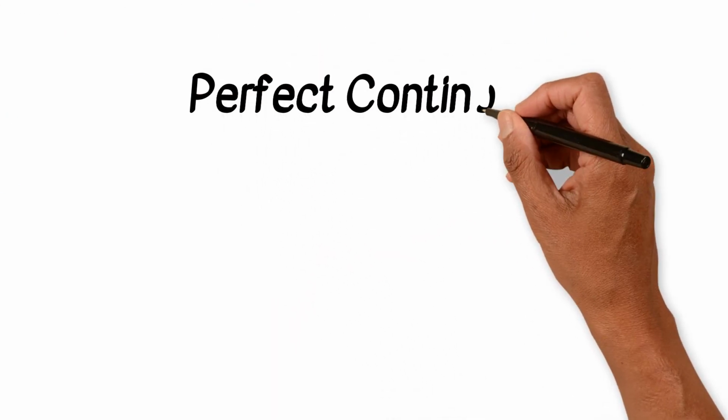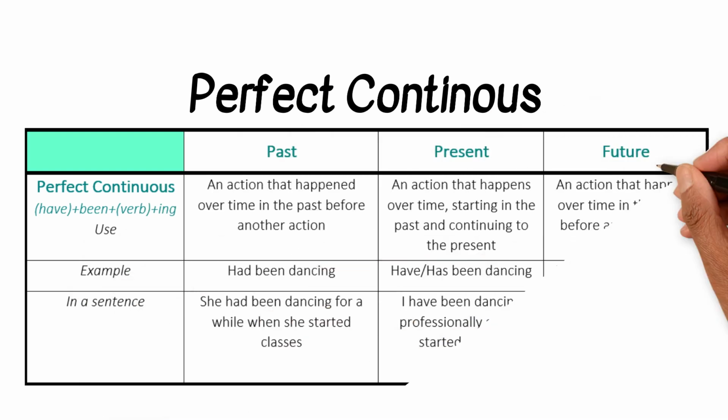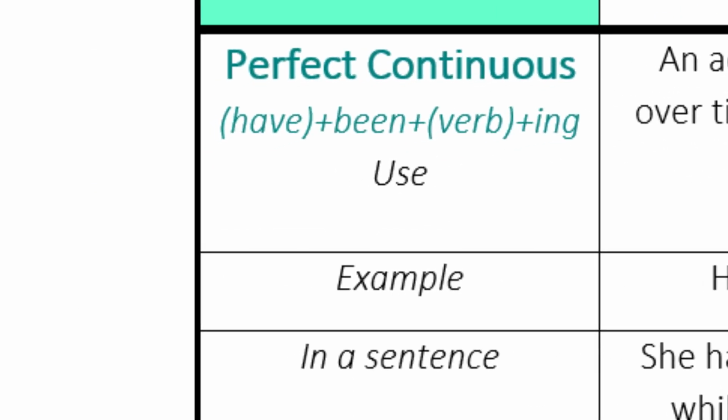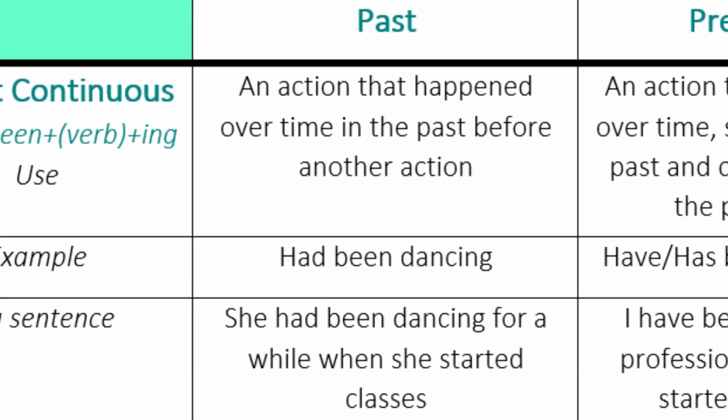Here is the final set, perfect continuous. Perfect continuous follows the form have, has, or had, plus the verb, plus the letters ing. Past perfect continuous. An action that happened over time in the past before another action. For example, had been dancing. She had been dancing for a while when she started classes.